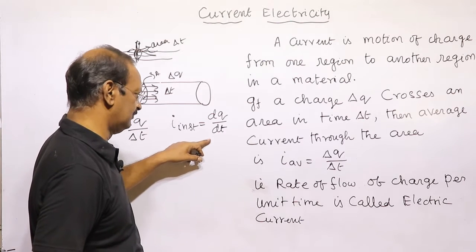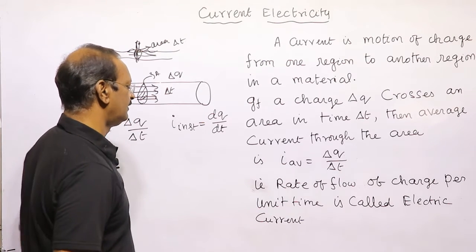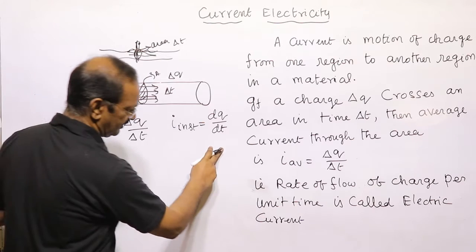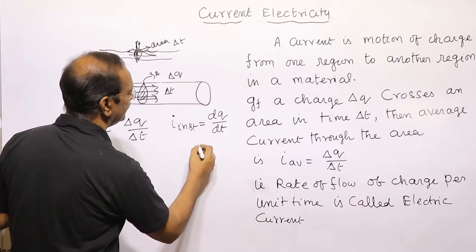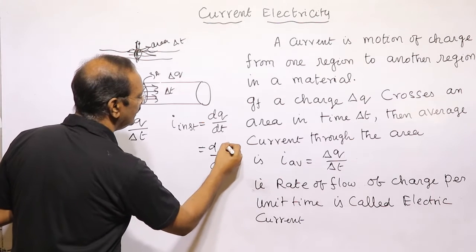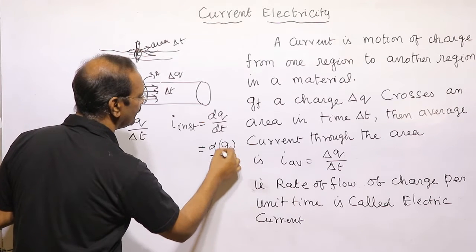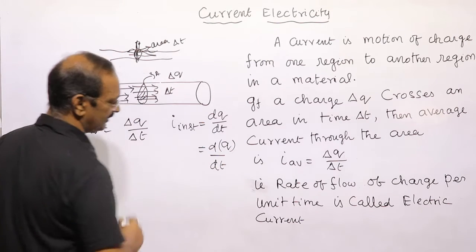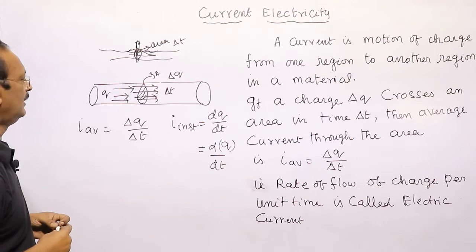That is the rate of flow of charge per unit time. Rate means we write it like d by dt. The rate of flow of charge per time is called electric current.